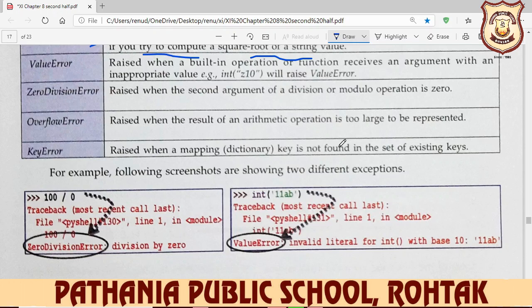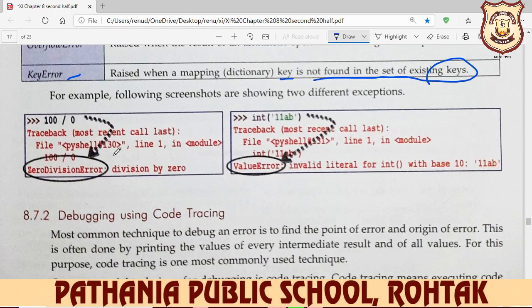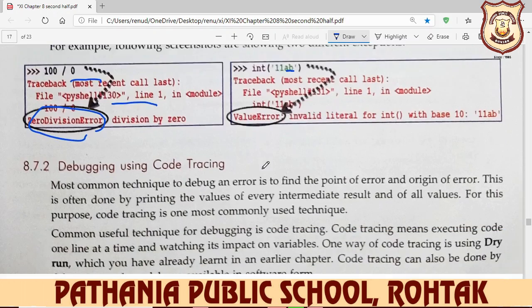In a dictionary two values are there. First is your key. So a key not found in the set of existing keys is the error of your key error. And for example, these types of errors are displayed here. If you divide by 0, you see here your error will be displayed: zero division error. And same like here, int of 11AB. So 11AB is not an integer value, so it displays the value error.